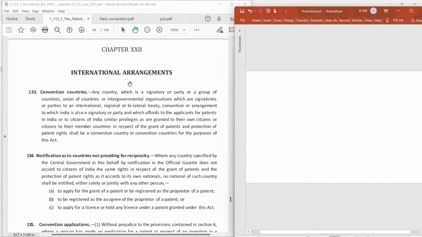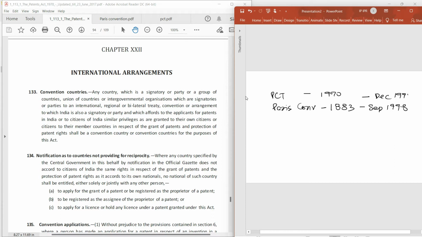So chapter 22 of the Patents Act deals with international arrangements, and the relevant provisions are section 133 till section 139. So before we go into the international arrangements, let us see what does it relate to. There are a few international treaties of which India is a signatory. One of them is the PCT, which is the Patent Cooperation Treaty, and the other one is the Paris Convention. The Paris Convention came to being in 1883 and the PCT came into being in 1970, and India became a signatory to the Paris Convention in around September 1998, while to PCT it became a signatory somewhere around